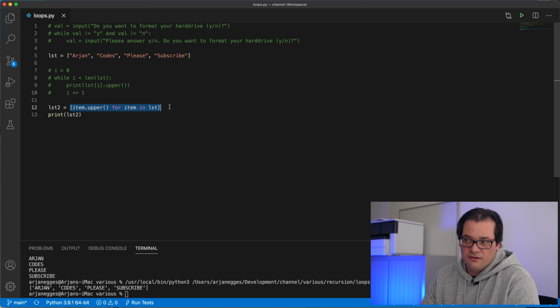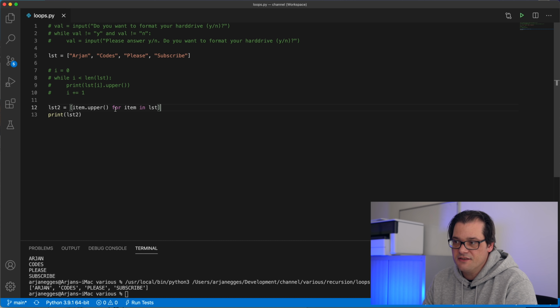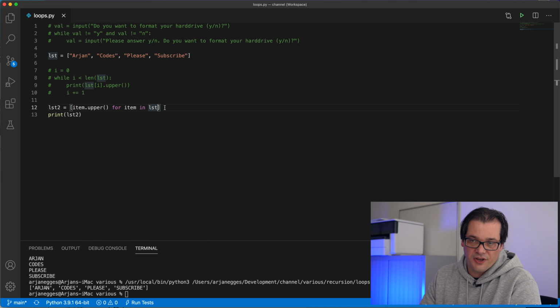List comprehension is therefore a syntax extension that allows you to combine creating lists with the for loop in this way. So for each item in the original list, I want the uppercase version, and then I'm creating a list of that using the list comprehension mechanism. Yet another thing you can do is use something like the map function.